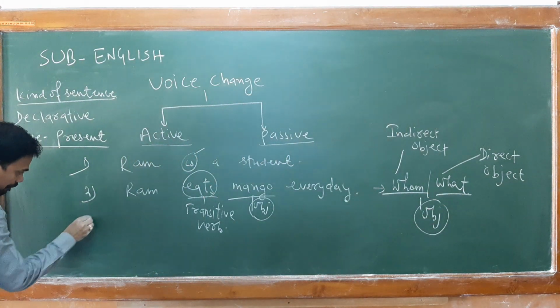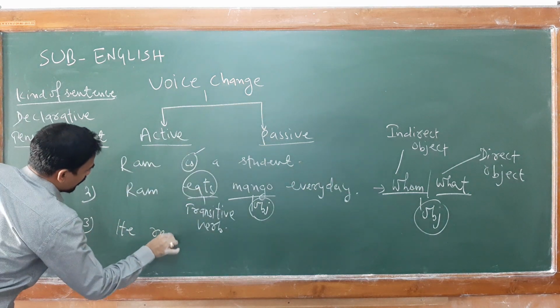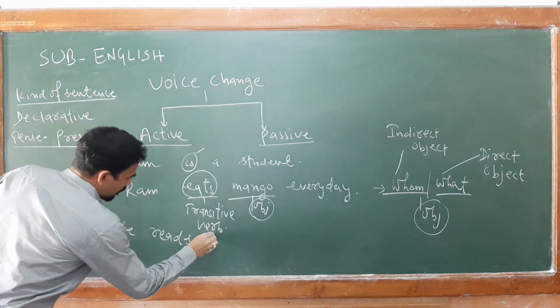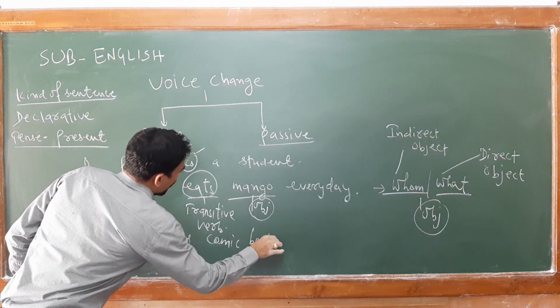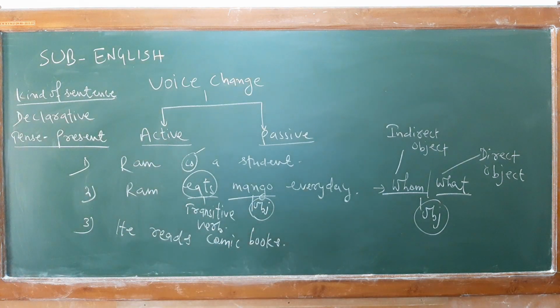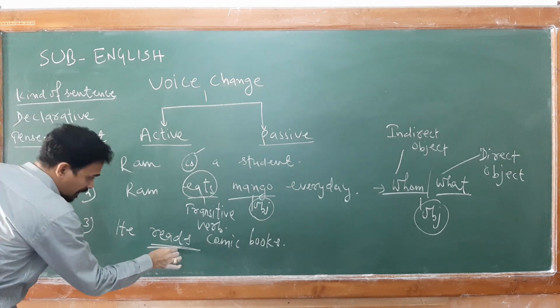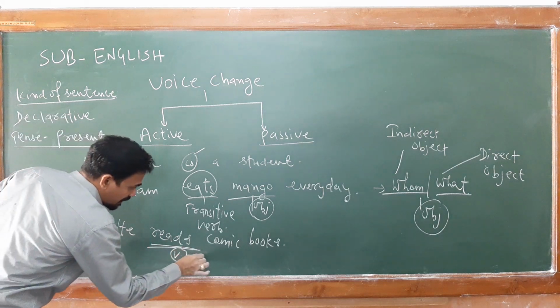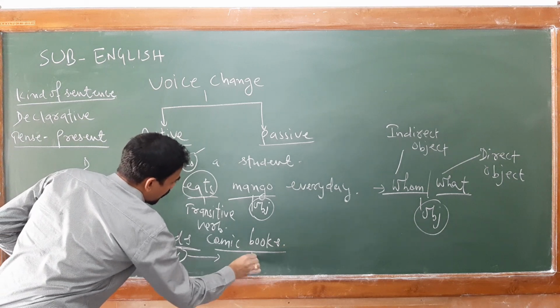For example, he reads comic books. Now this word is transitive because this particular word has its object form, comic books.